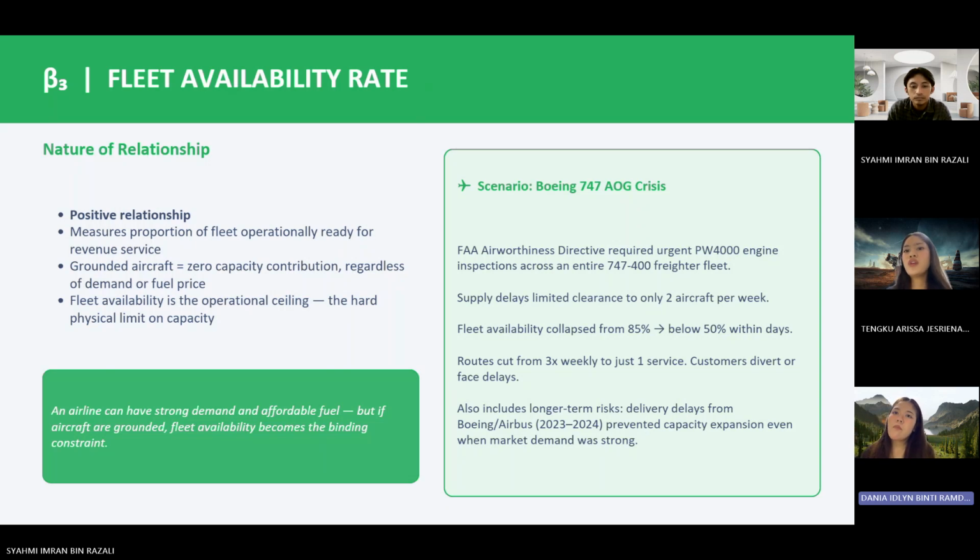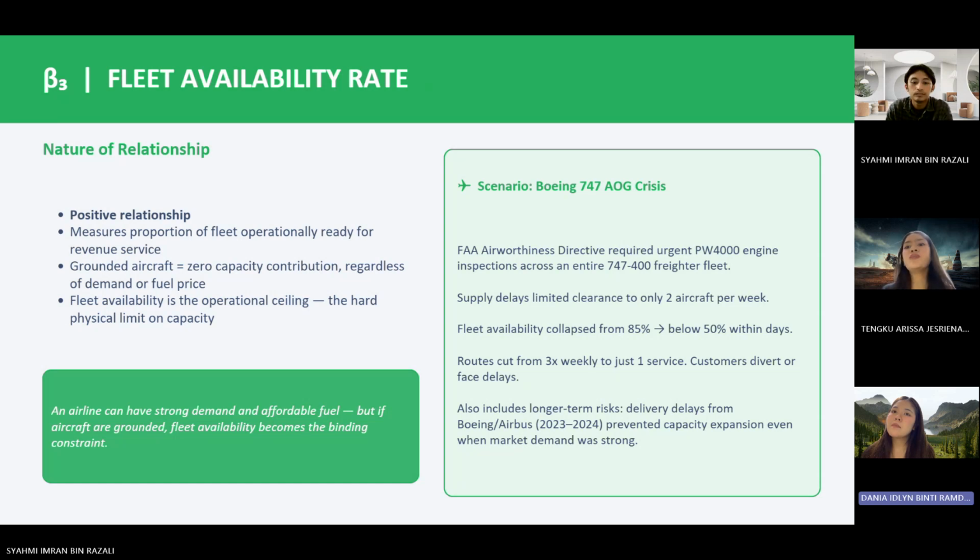Even if demand is strong and fuel prices are reasonable, an airline cannot operate aircraft that are grounded for maintenance, inspections, or repairs.